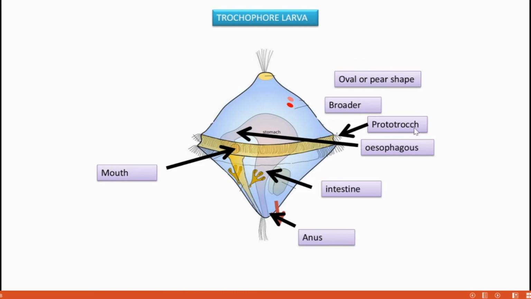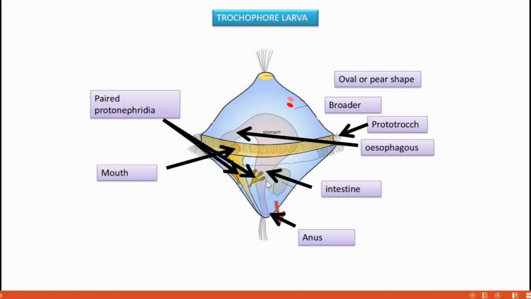It encircles the body around the middle, just above the mouth. Then behind the mouth, another second circlet of cilia is present, called the telotroch.